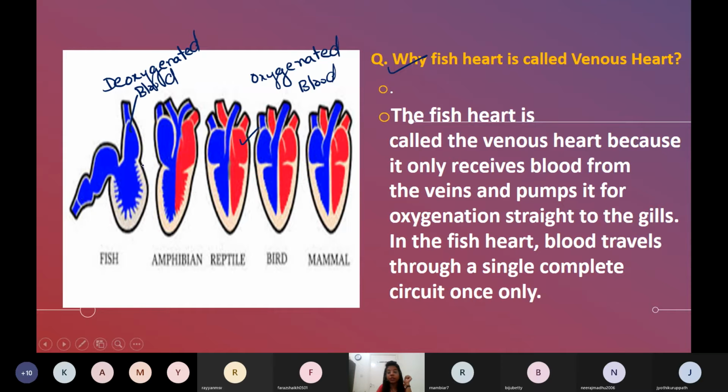So in the fish heart, what kind of blood is present? Deoxygenated blood. Always deoxygenated, anytime deoxygenated blood. So that's why it is represented by blue. From the body, deoxygenated blood is coming, that's why we have represented it with blue color. And from there, it is going to the gills. So the fish heart is the venous heart. But in our heart, 50-50 oxygenated and deoxygenated, both the blood is present.